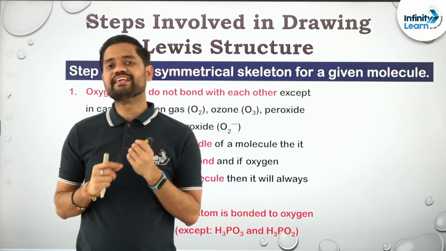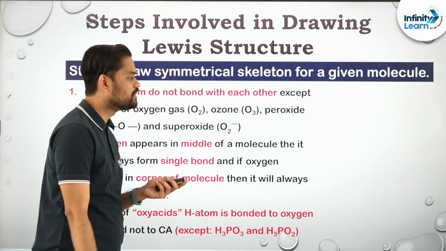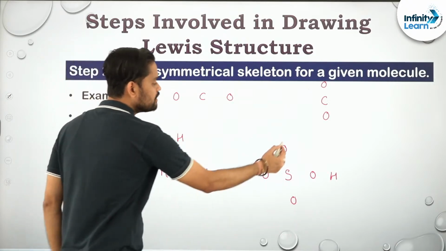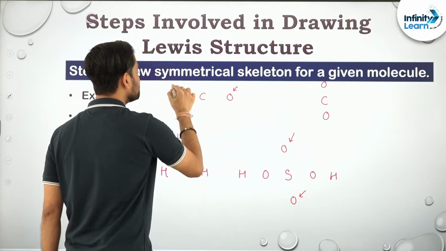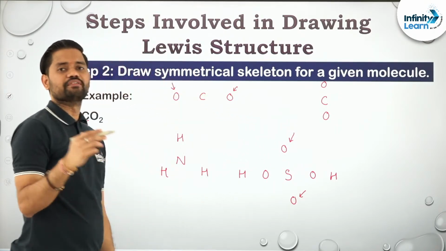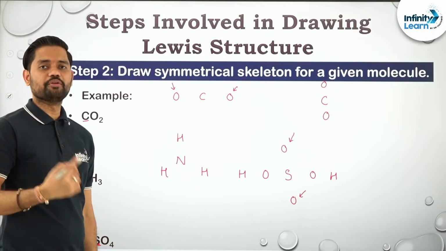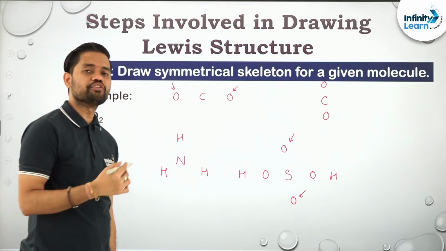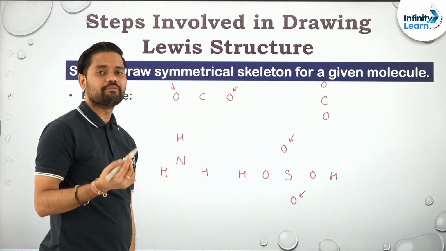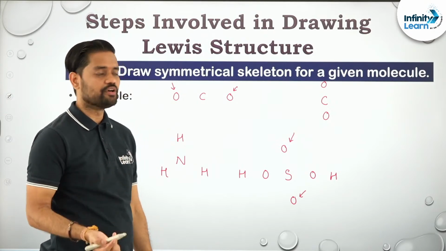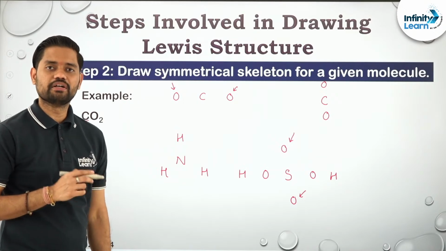Second thing, if oxygen is present at the terminal, this is terminal oxygen, this is terminal oxygen, this is terminal oxygen. Whenever oxygen is present at the terminal, it will form a double bond. In most cases it forms a double bond, but if the central atom is from the second period, then it depends. But in most cases it will form a double bond.